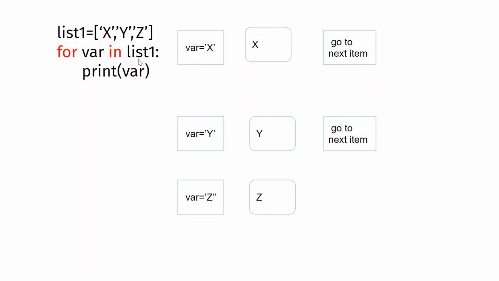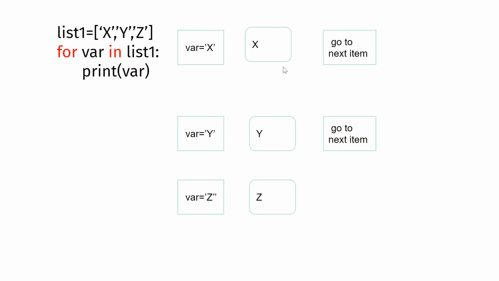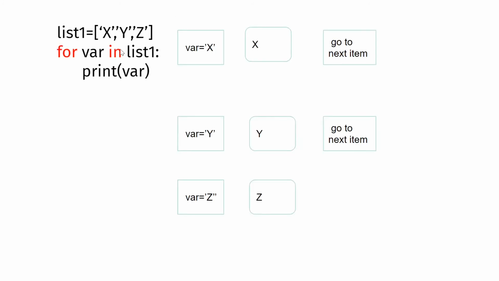You have finished all the items in the list, so then it will come out of the for loop. Now you can use for loops with this range function. Earlier we used to iterate through each and every element, but you can iterate using an index also, instead of putting for var in list 1.